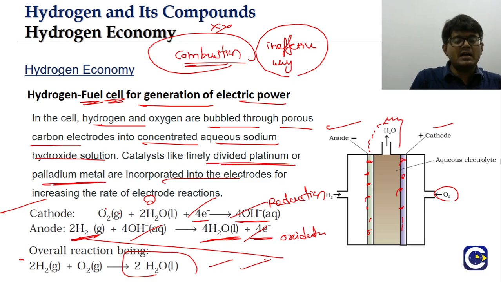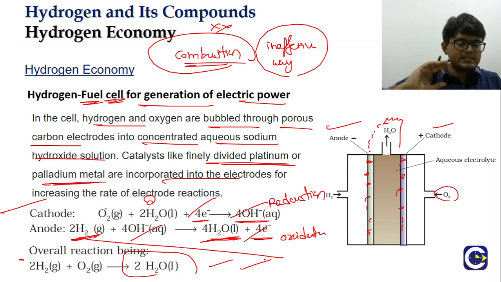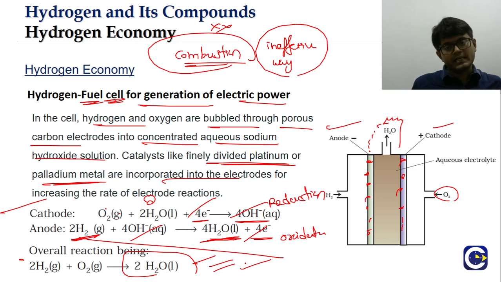So that is why hydrogen fuels are used in spacecrafts etc. The energy is used for the internal energy requirements, and also the water that is produced will not be impure, it will be pure water. This can be used for drinking purposes and other utilities. That is the other importance of the hydrogen fuel cell.